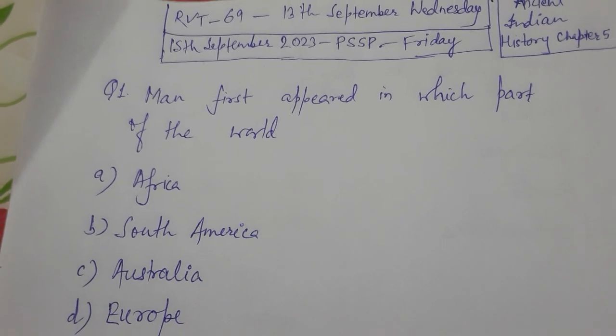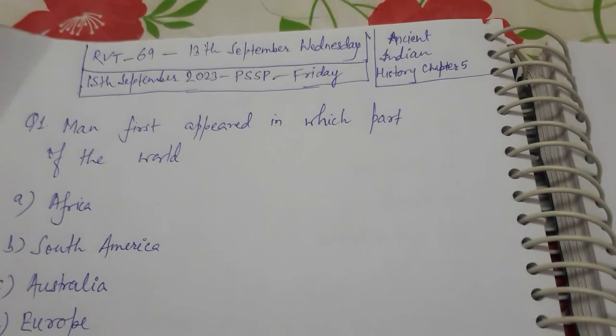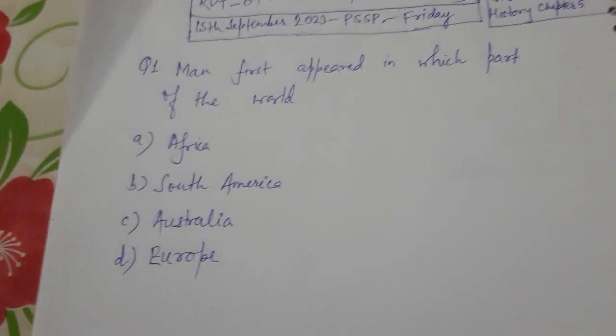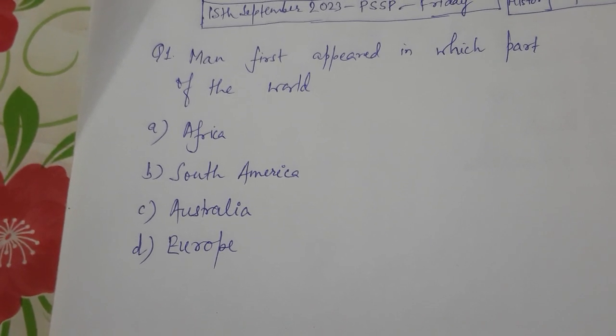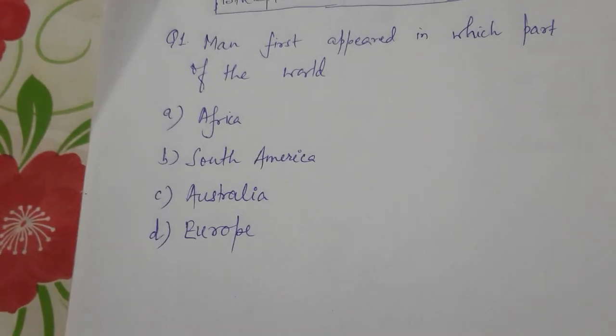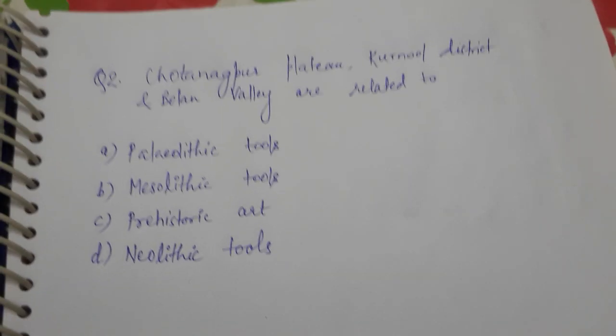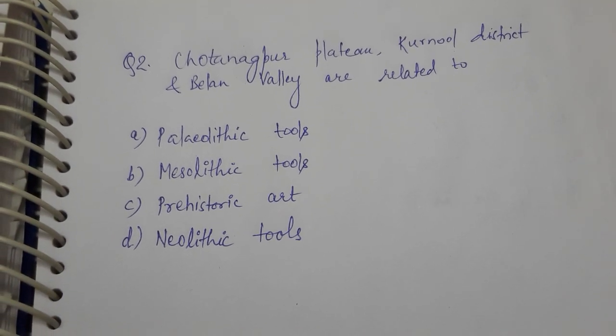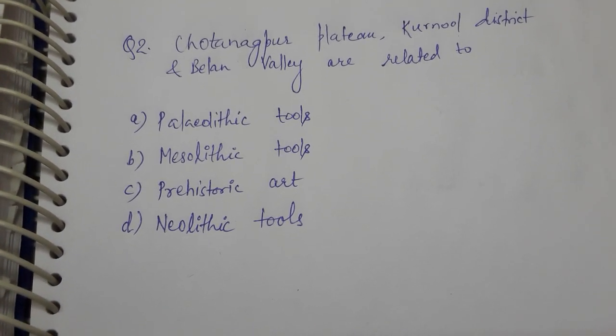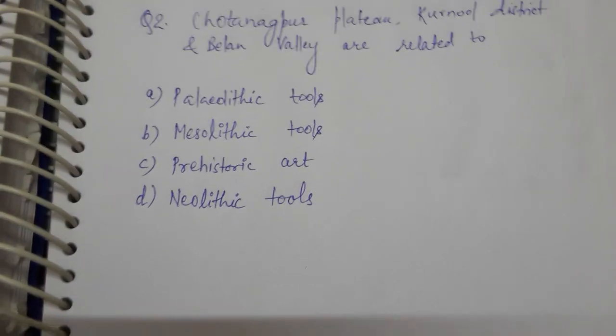15th September 2023, Patna Sahib Singh Pathsala, Friday. Ancient Indian History, chapter number 5. Question number 1. Man first appeared in which part of the world? A. Africa. B. South America. C. Australia. D. Europe. Question number 2. Chota Nagpur Plateau, Kurnool district and Belan Valley are related to Paleolithic tools, Mesolithic tools, prehistoric art, Neolithic tools.